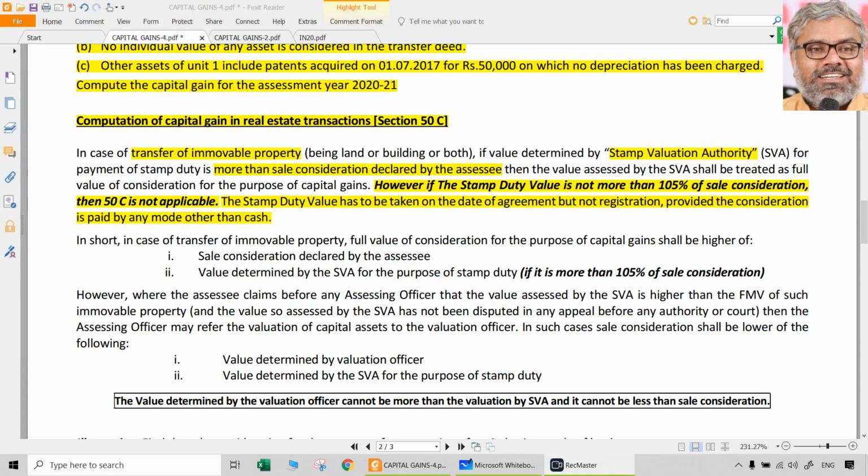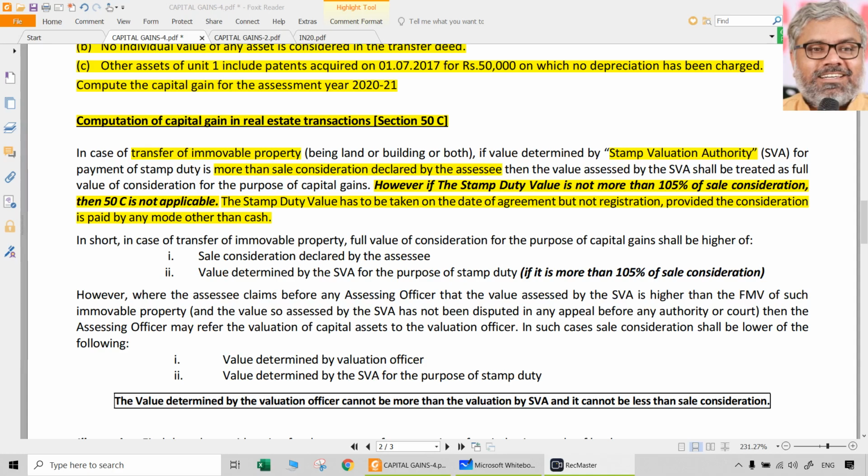That is what 50C is all about. Very important section. Definitely one of the most important sections in the entire chapter of capital gains. Why? Because in the capital gains chapter, at a broader level, there might be any type of capital assets which can be sold by our assessee, who will be the subject matter of our problem. But in general, broadly there are two categories which will be more frequent.